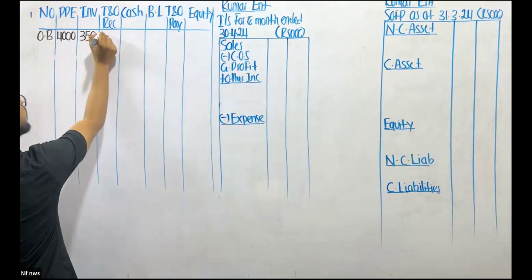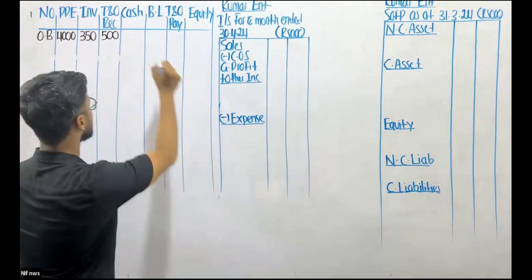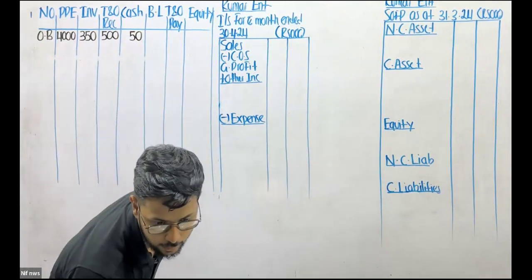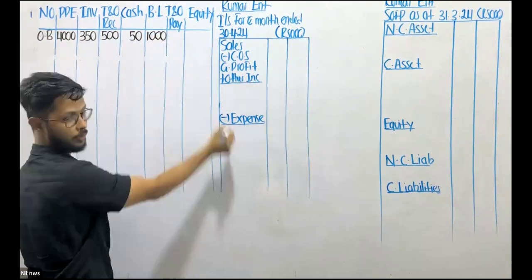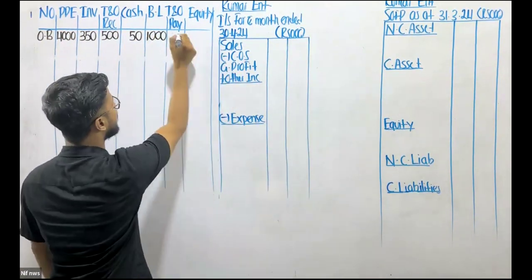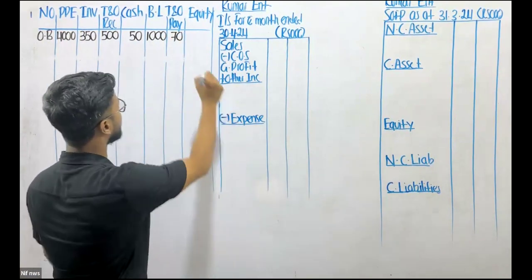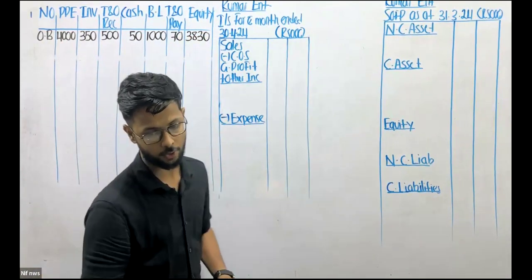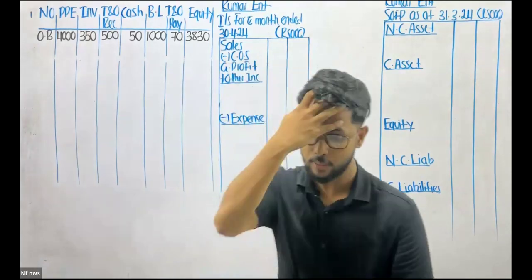Trade and other receivable, that's 500. We have cash 50. The company has obtained a bank loan, that is 1,000. We have trade and other payable, that's a minor figure, 70. And then we have equity, which is 3,830. Okay, so these are the opening balances.